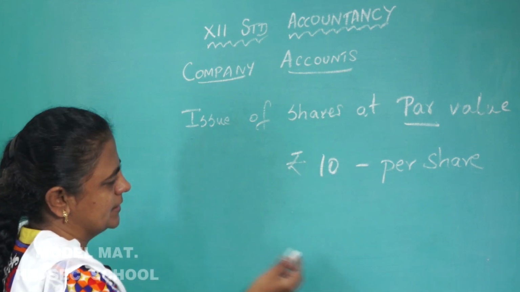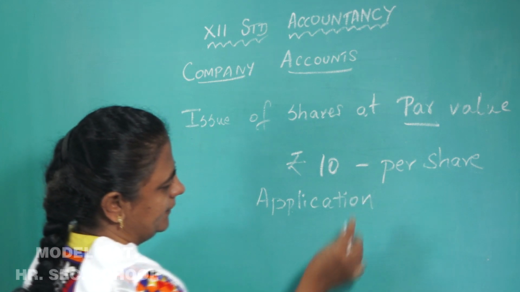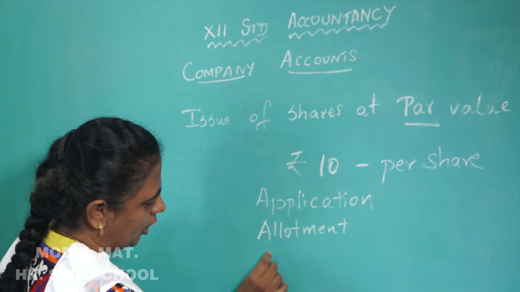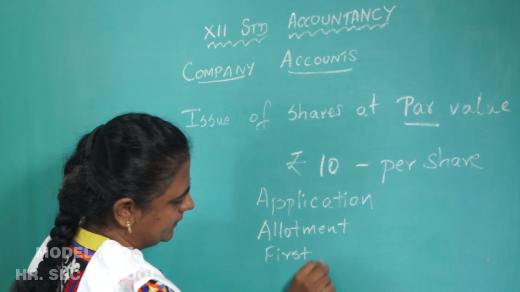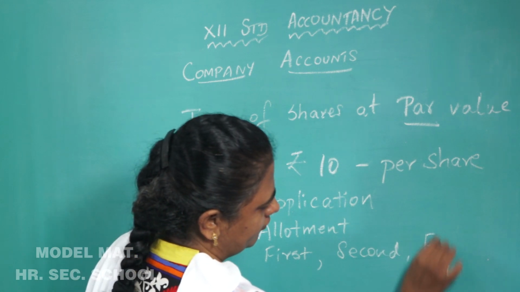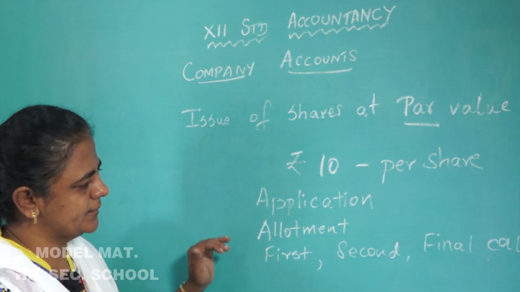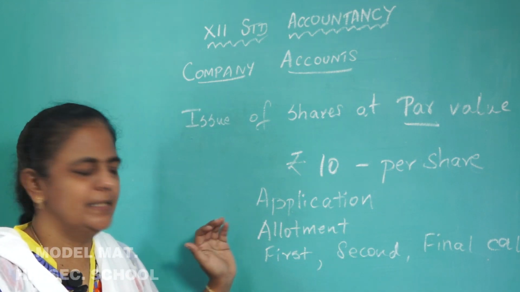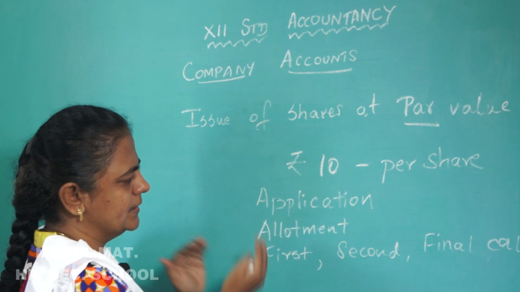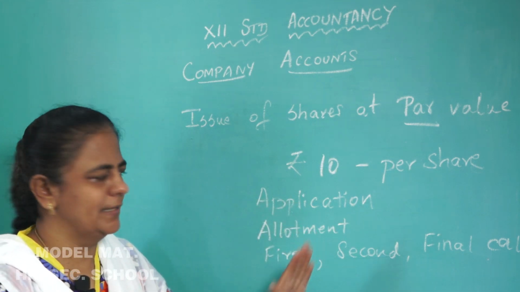That is, first they may take it in the form of application, then in the form of allotment, then calls, first call, second call, and final call. So, these are the ways the company can collect the money from the public. Instead of collecting in one installment itself, it will be collected in different installments at different intervals.